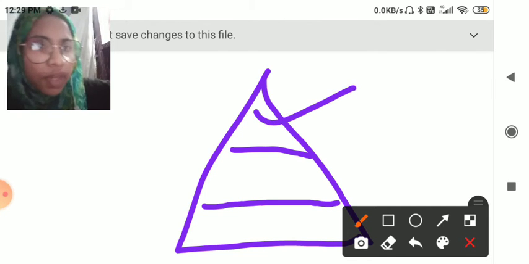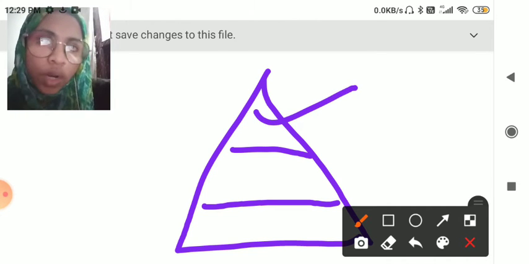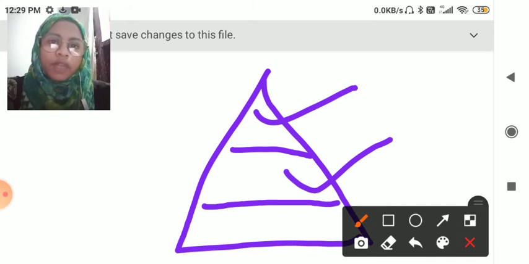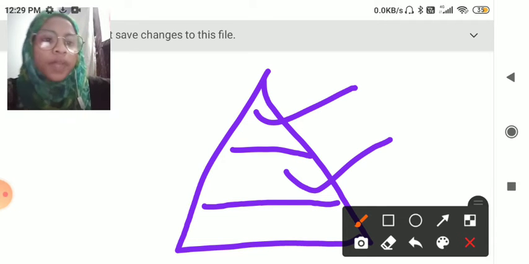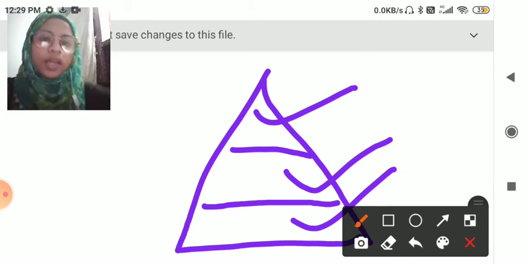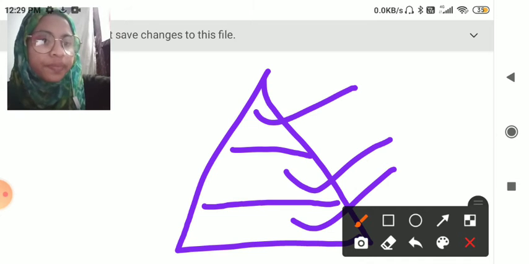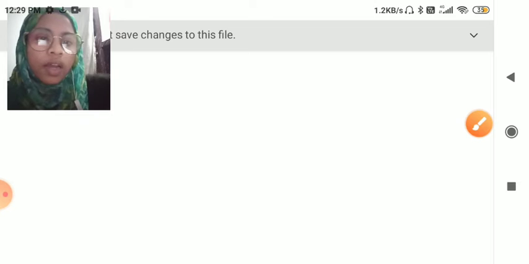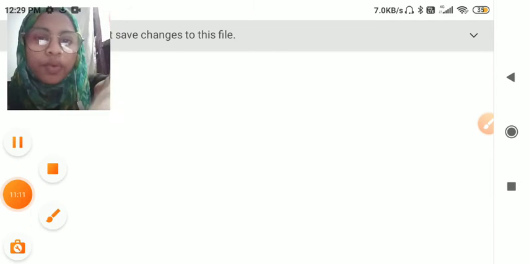First one is the national level, which covers the whole country, and second one is the state level, which covers a specific state like Maharashtra, UP, Goa, Kerala, like that. And third one is the local government. It covers the district level or local level. Let me make it clear to you.